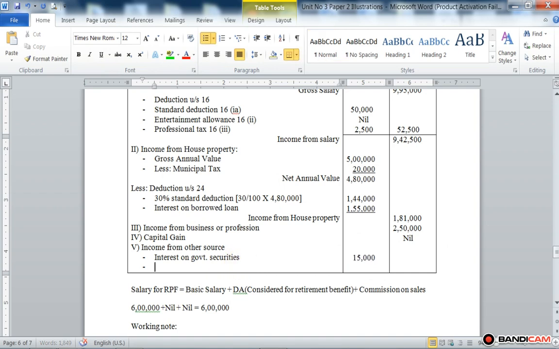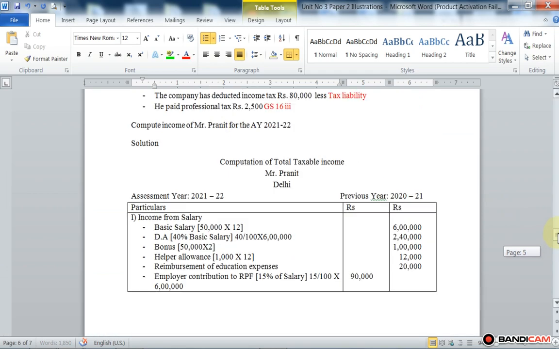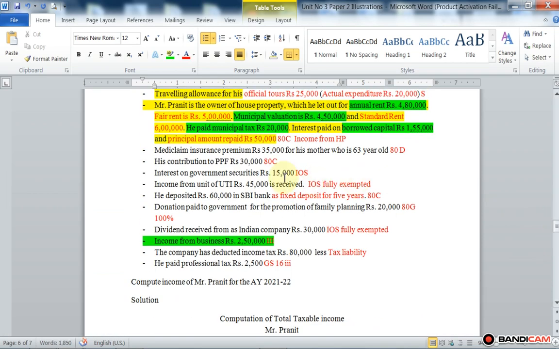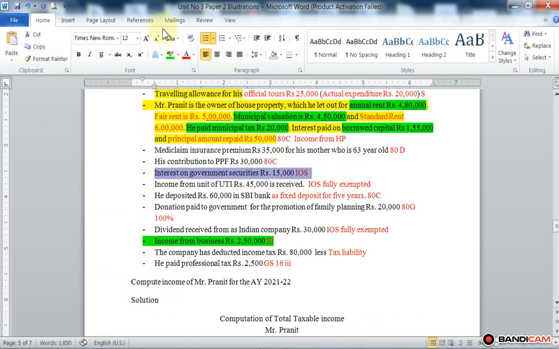Next, that is income from UTI, income from other source but fully exempted.